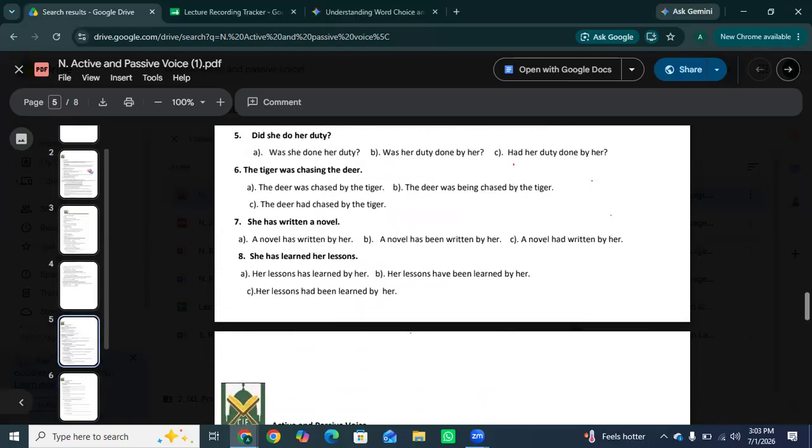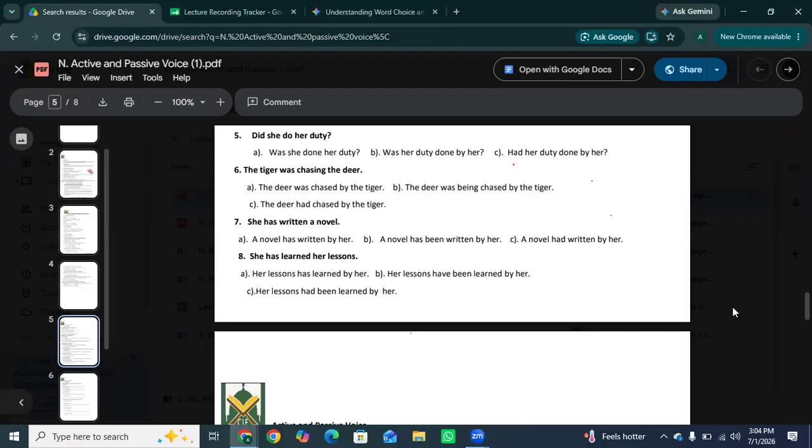The sixth one is: The tiger was catching the deer. Option B is correct. The deer was being caught by the tiger. So "was catching" in active voice is past continuous, like an ongoing action in the past. To keep that continuous "-ing" flavor in passive voice, we must insert the word "being," okay? Right before the third form of the verb.